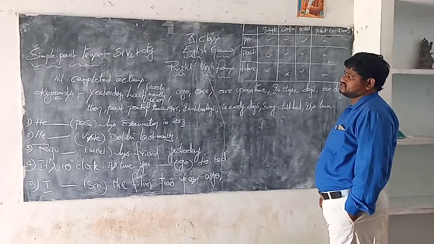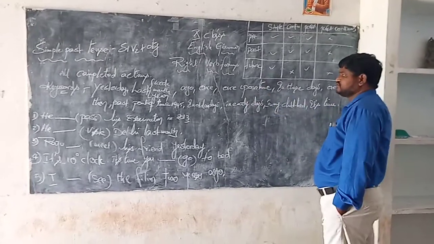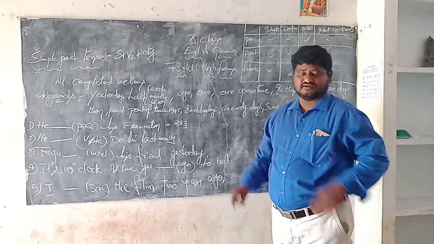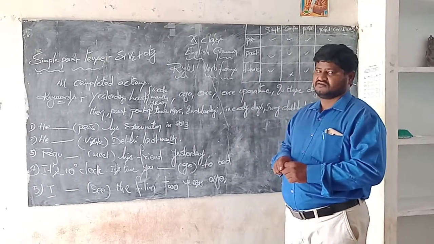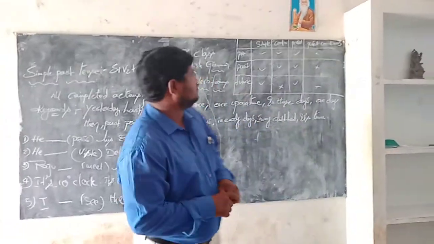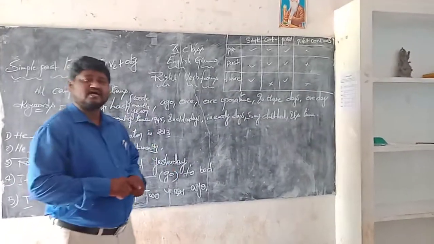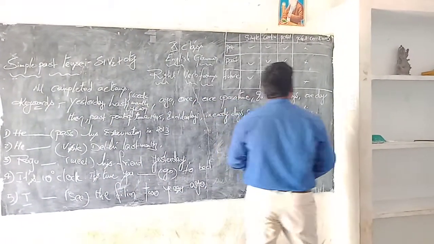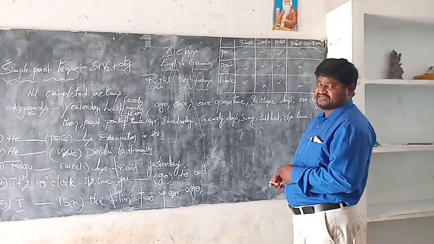Okay, my dear children, before going to the topic, the right verb forms, I want to give clarification on the 12 tenses. First, how many tenses do you have? You have 12 tenses. What are they?